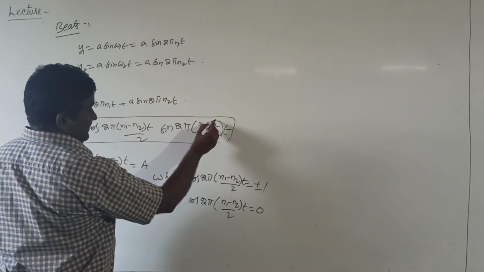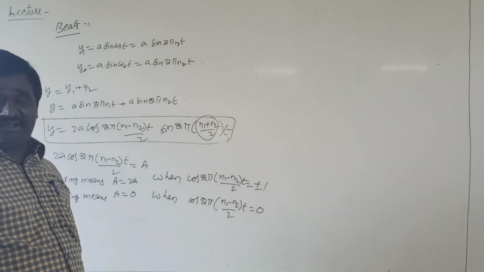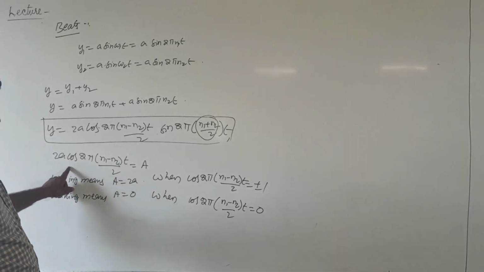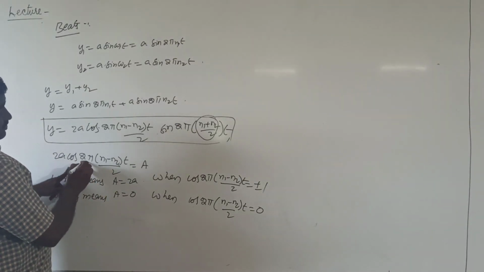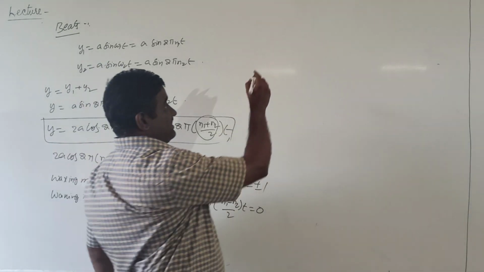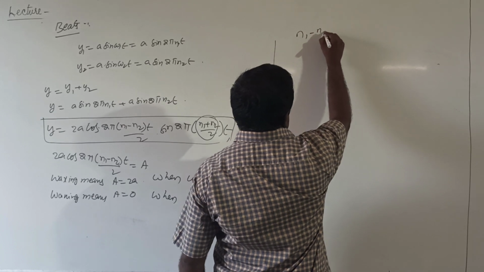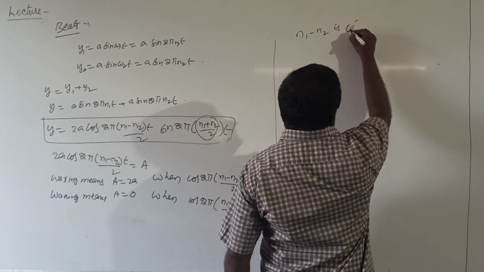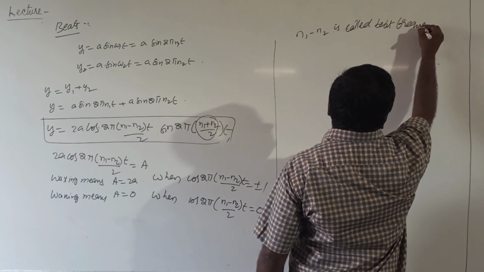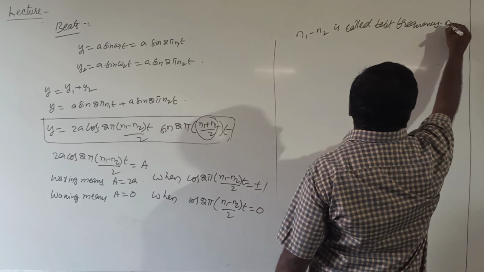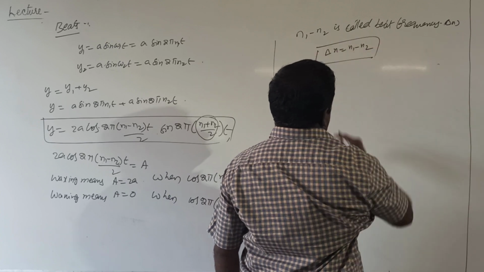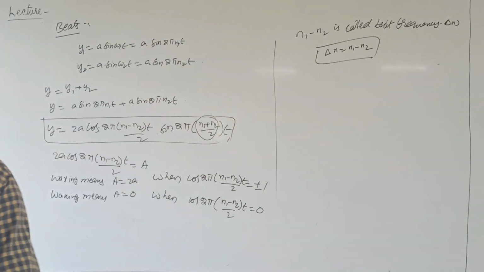In this equation, n1 plus n2 by 2 is the net frequency of both waves in the superposition. In the amplitude equation, 2a into cos 2 pi n1 minus n2 into t by 2, the quantity n2 minus n1 is called the beat frequency, delta n. So delta n equals n1 minus n2 is the equation of beat frequency.